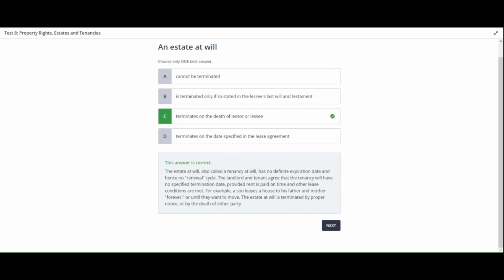For example, a son leases a house to his father and mother forever, or until they want to move. The estate at will is terminated by proper notice, or by the death of either party.